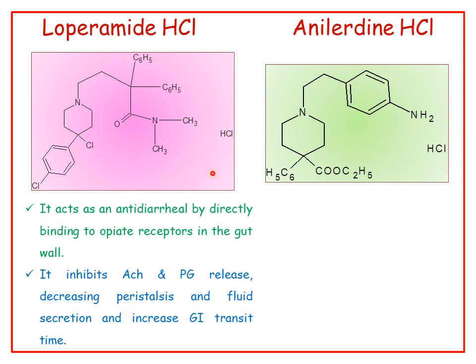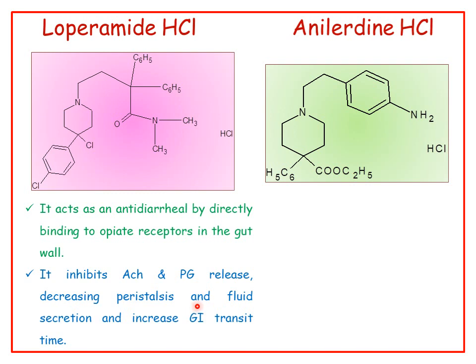This is the structure of loperamide. It acts as an antidiarrheal by directly binding to opioid receptors in the gut wall. So it inhibits ACh, acetylcholine, and prostaglandin release, and decreases peristalsis and fluid secretions and increases the GI transit time.